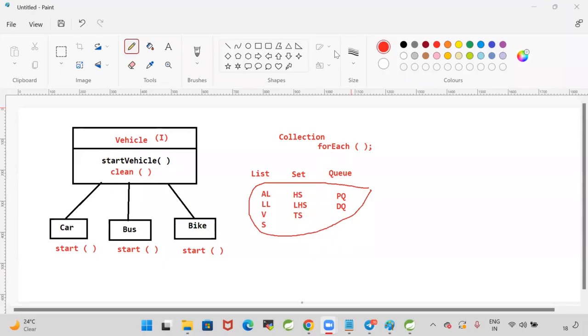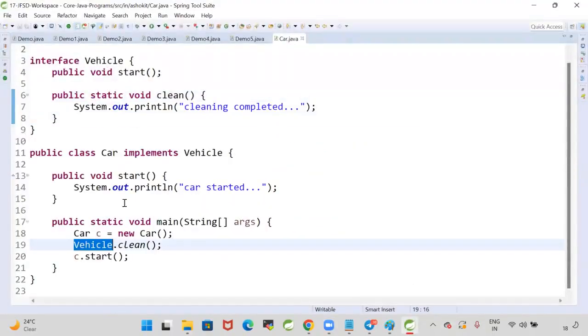If we want implementation classes to be allowed to override the method, then go for default. If I don't want anybody to override my method in the interface, then we will make it a static method. So can I say interface changes were added in Java 8 to allow programmers to add new methods to the interface without disturbing existing implementation classes? Is that clear? If you add a default method, you can call it by using an object, and if you add a static method, you can call it by using the interface name.